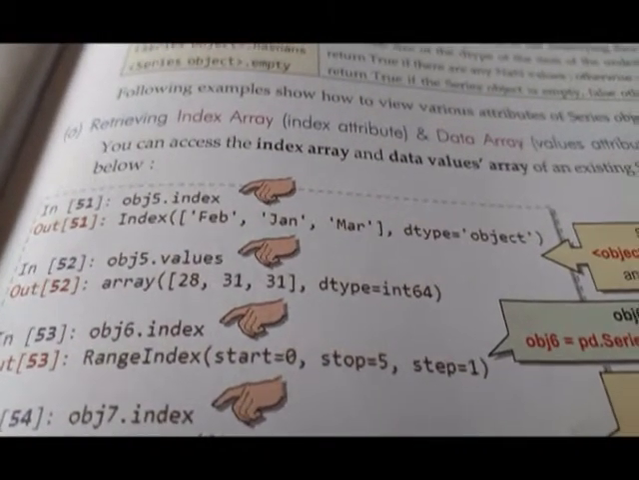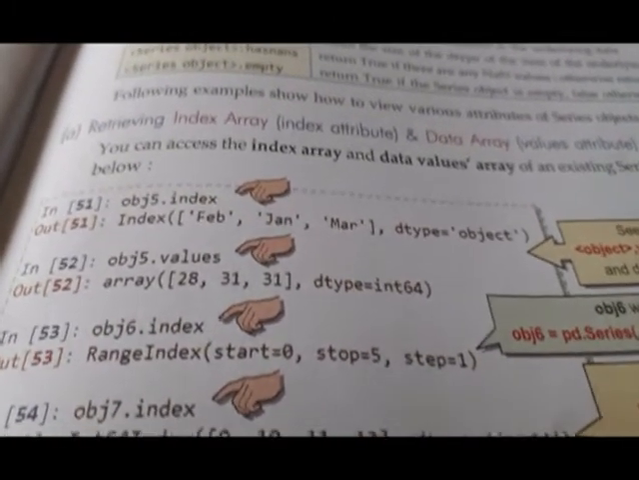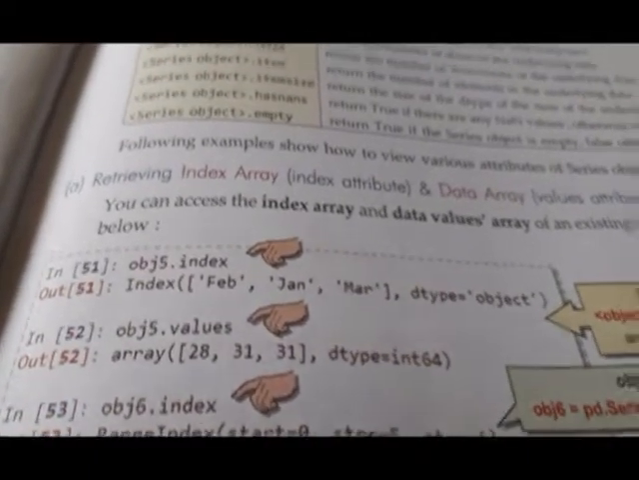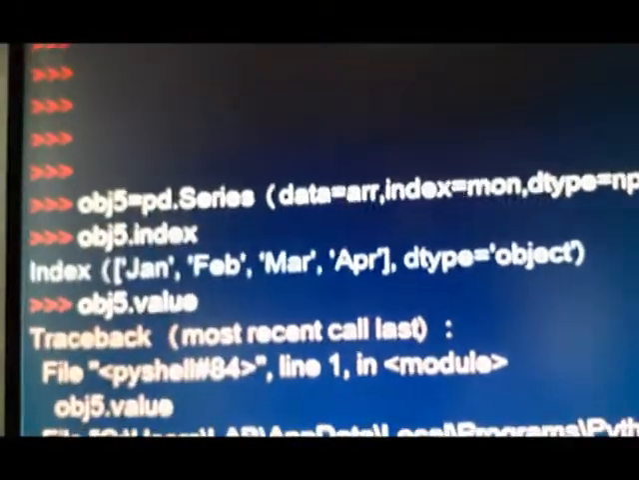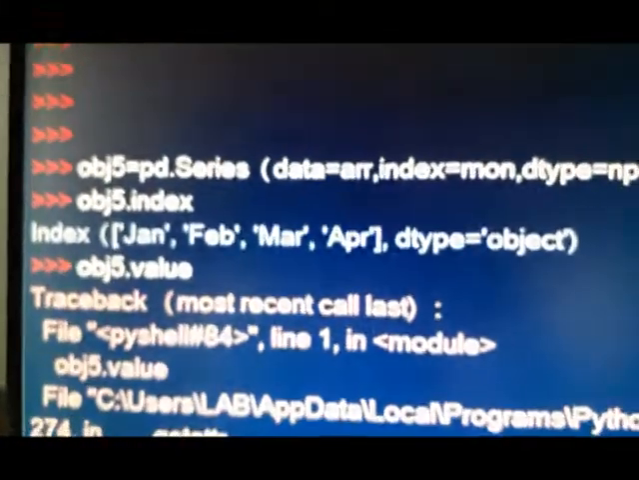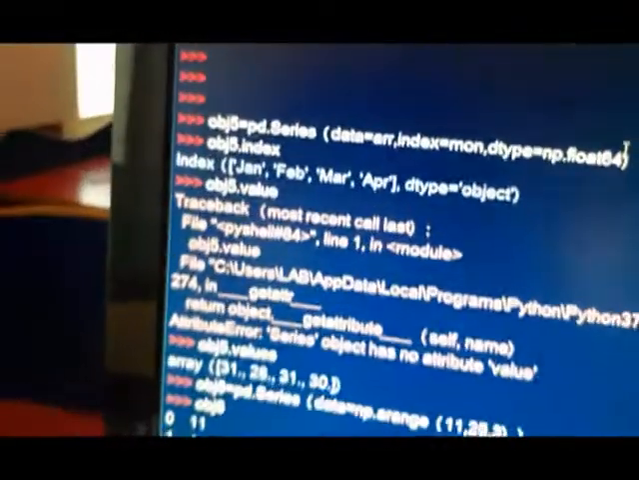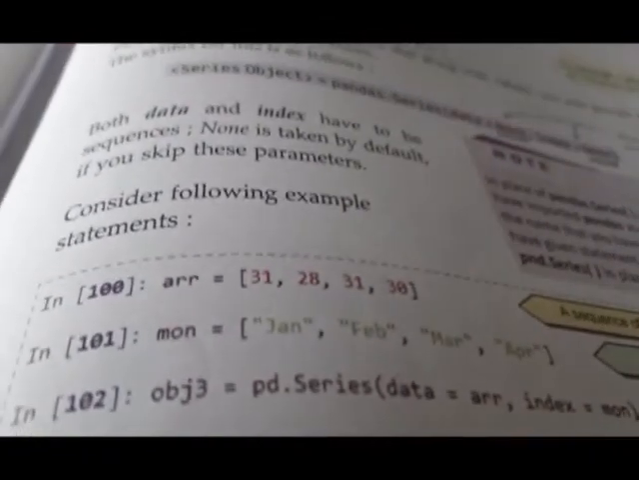So this is shown. I have created obj5, and I'll show you obj5.index and obj5.values, both. See here, the obj5 object I have created here, with these values. You know, array is which one? I'll once show that array and mon. You have already done it. Array and mon. Array means array and mon.